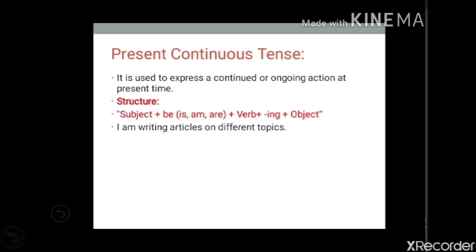Let us take an example. I am writing articles on different topics. So here I is the subject. For I have used the helping verb, that is am. Then writing, the ing form I have used, that is V4, and articles, that is the object. He is reading various kinds of book. Here he is the subject, is is the helping verb or auxiliary verb, and then read is the main verb in ing form, that is V4, and various kinds of book is the object.